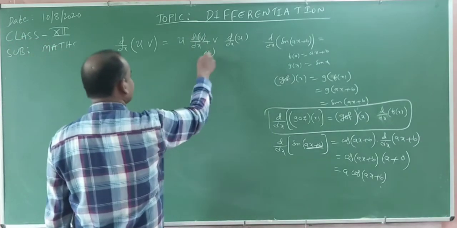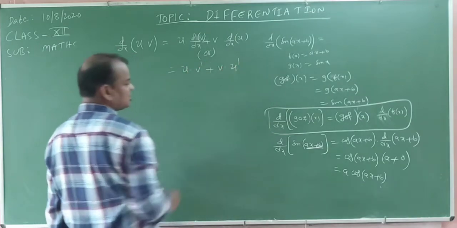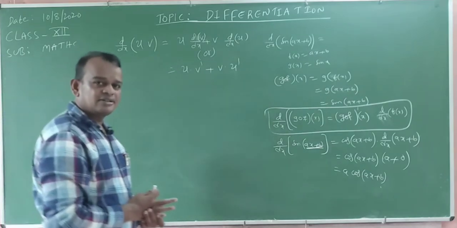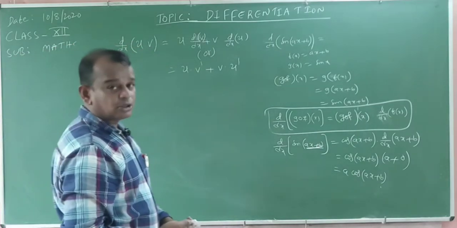Otherwise you write it as u into v dash plus v into u dash, where dash means the derivative of the function. Okay, my dear students, understood? The derivative of uv form is called the product rule.